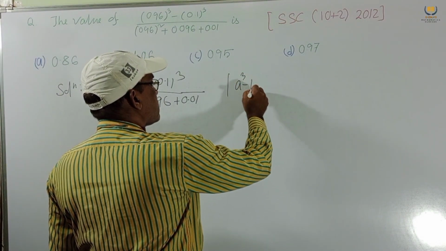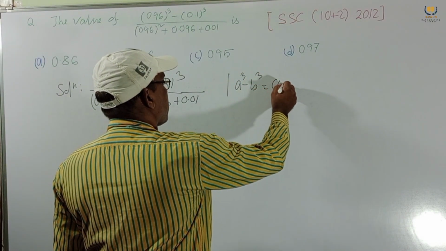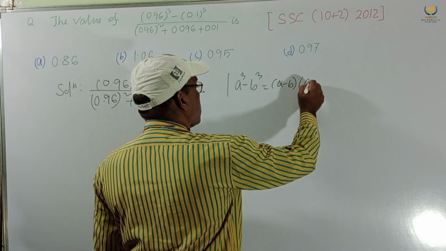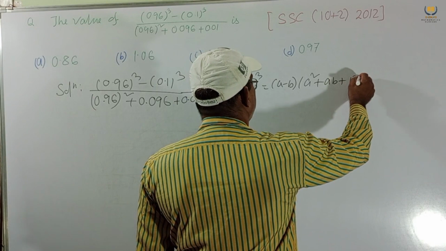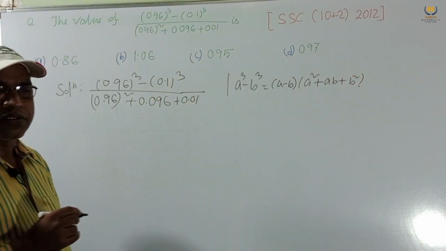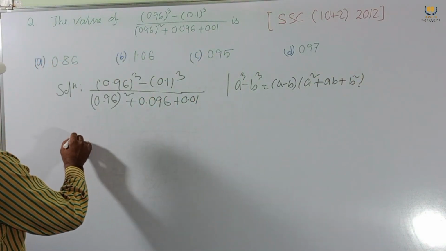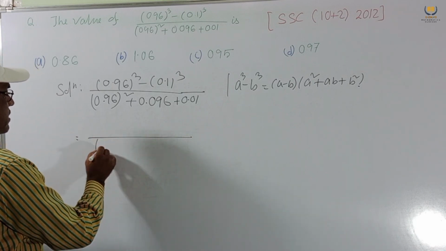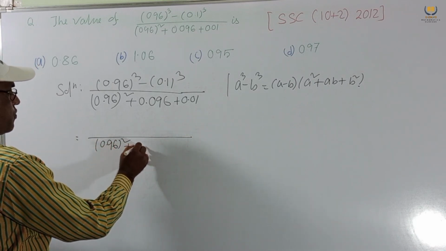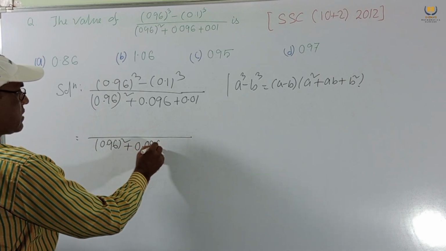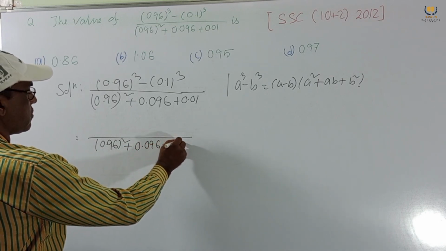Now we know this formula: a cube minus b cube equals a minus b into a square plus ab plus b square. So the denominator remains same, 0.96 whole square, 0.096, 0.01.